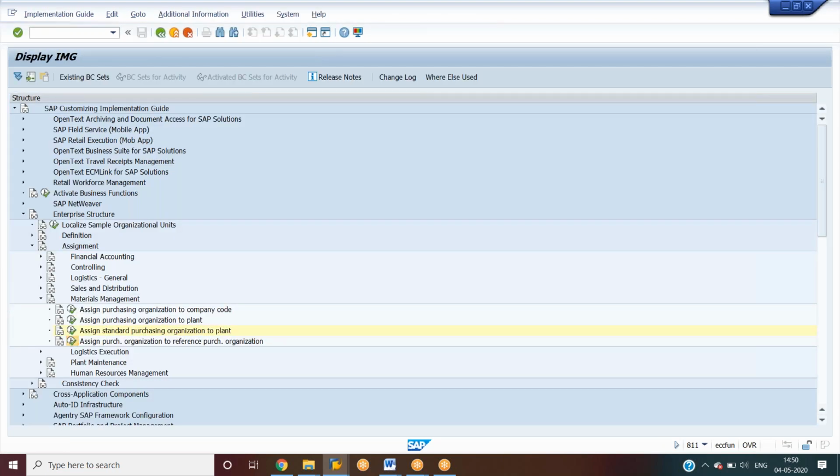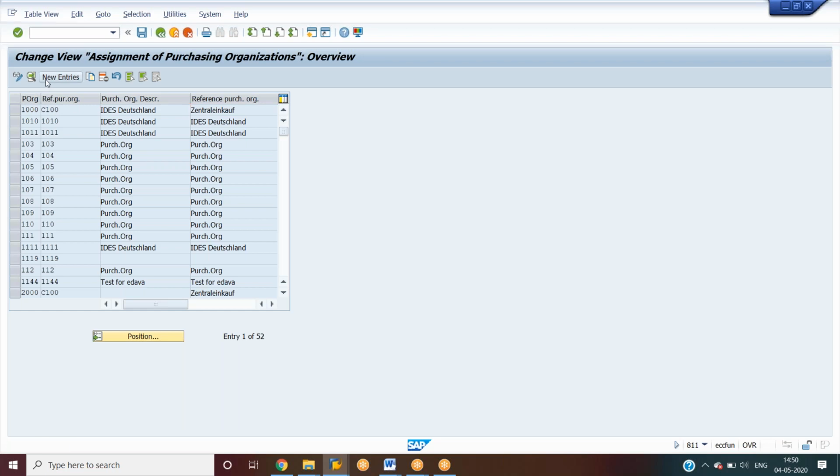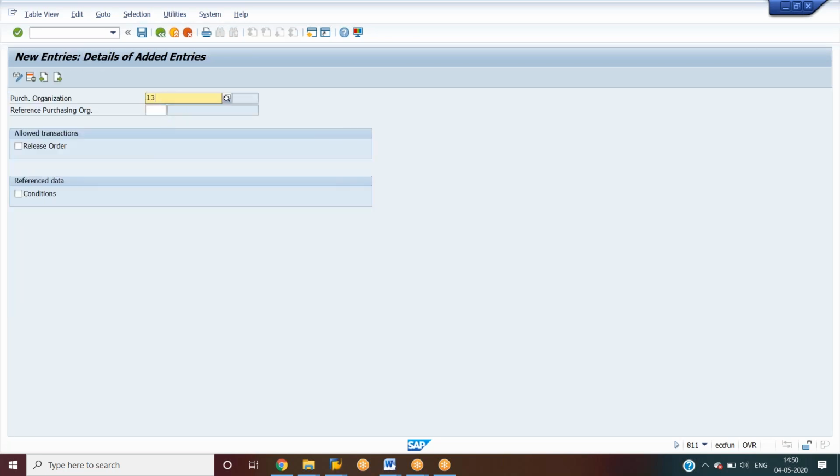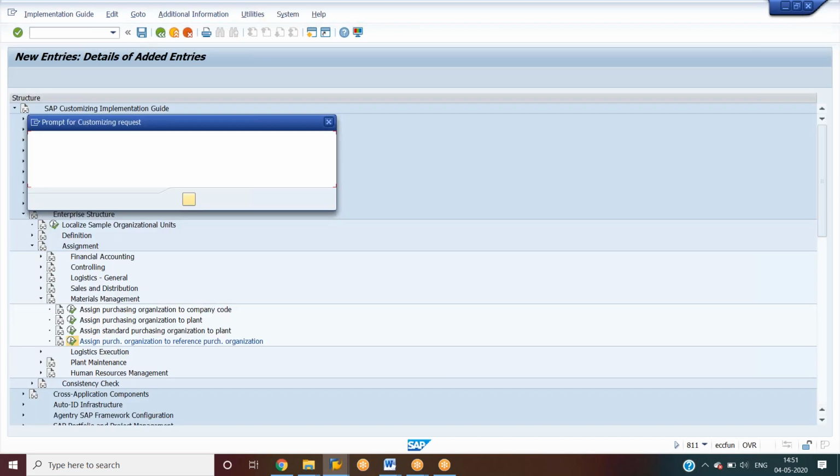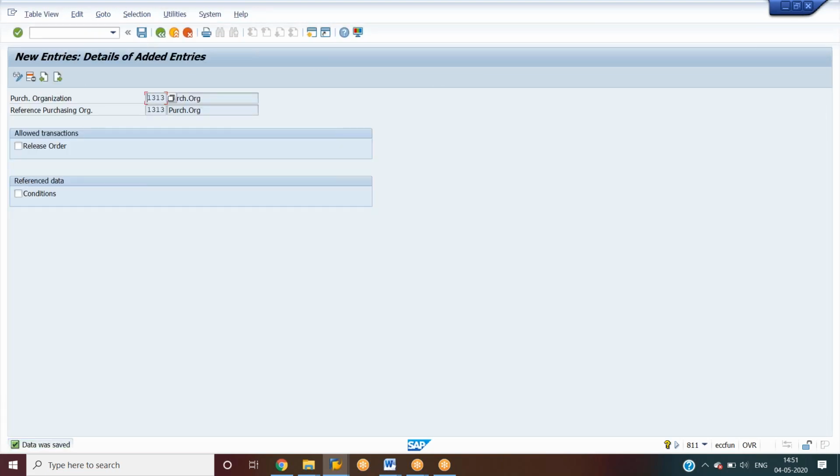Next, purchasing organization to reference purchasing organization. New entries. So this is the purchasing organization, and I'm assigning this purchasing organization to the reference purchasing organization. Okay, I told you in the definition, if we create a contract with this reference purchasing organization, that contract can be used by other purchasing organizations which belong to the other company codes. Okay, by doing this activity, we will get the material for a better price and we can do the negotiations with the vendors. Okay, click enter. So now the assigning part is also done.